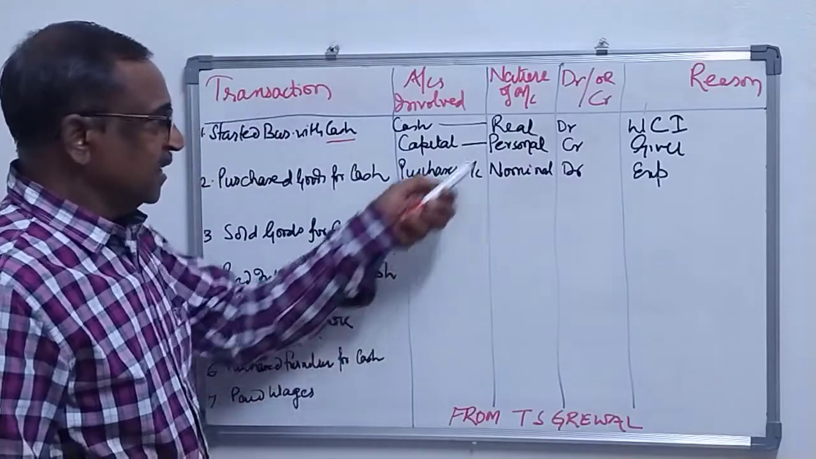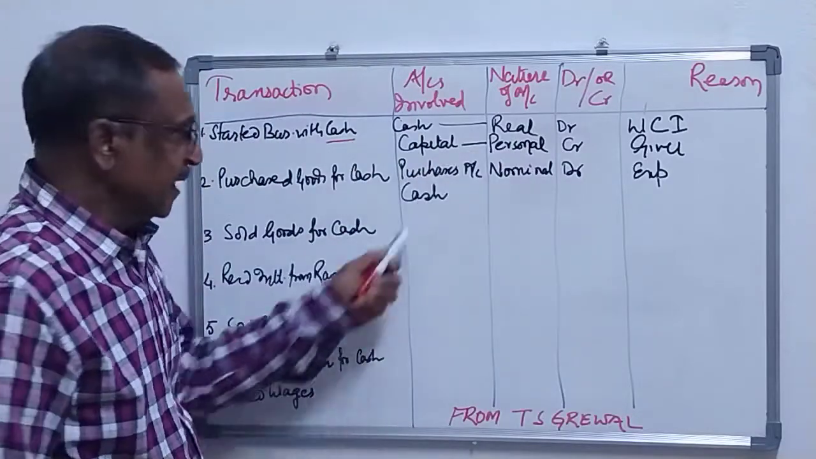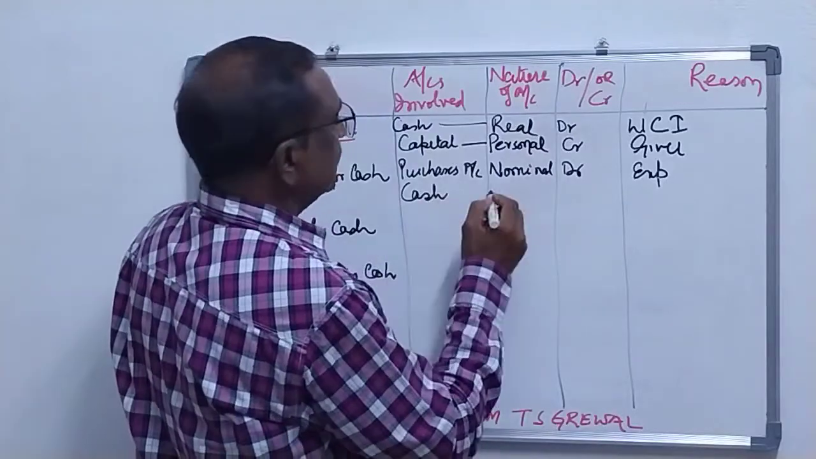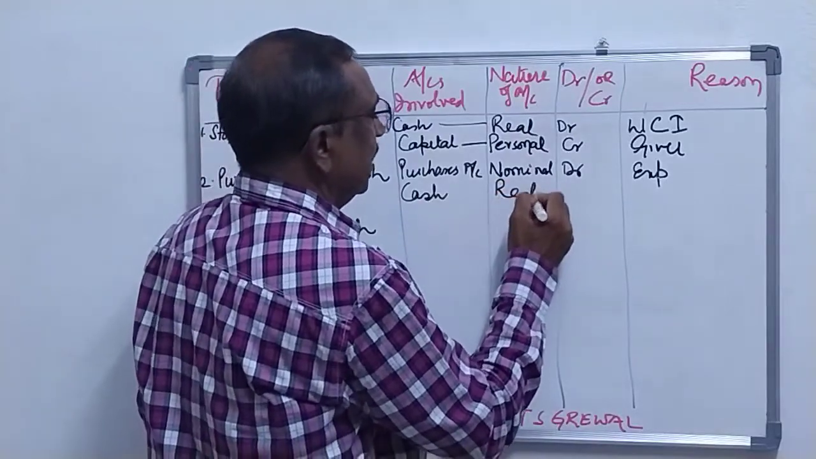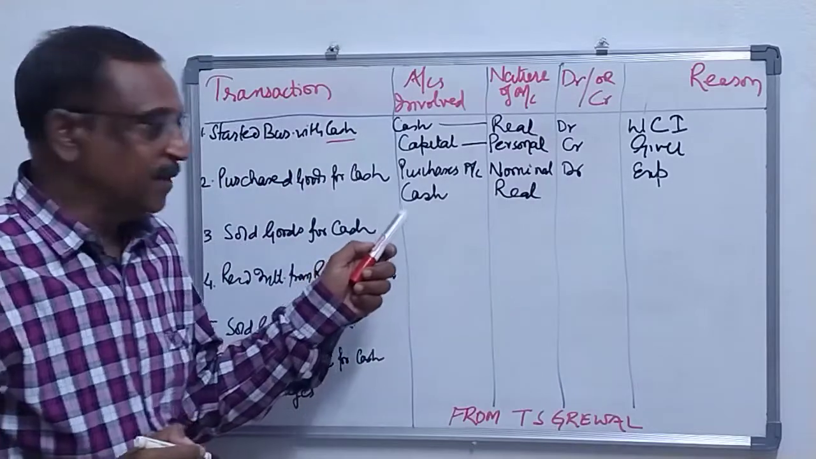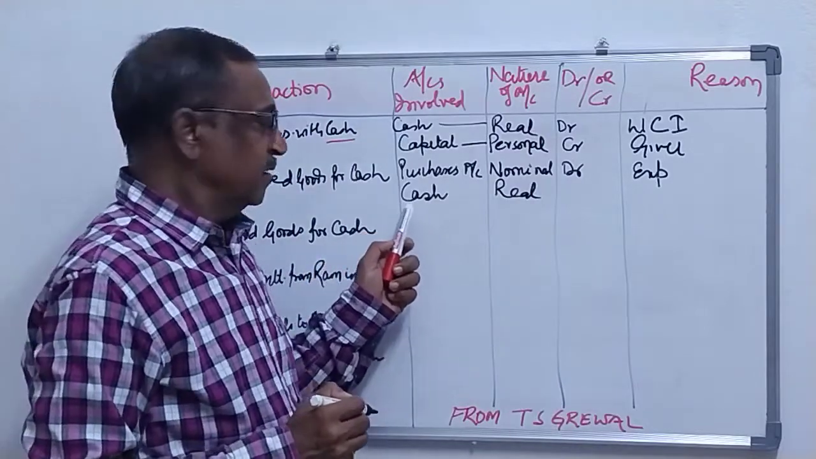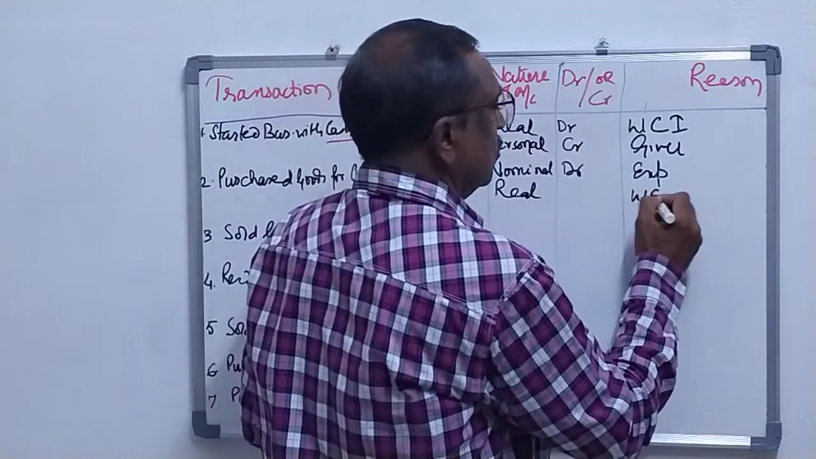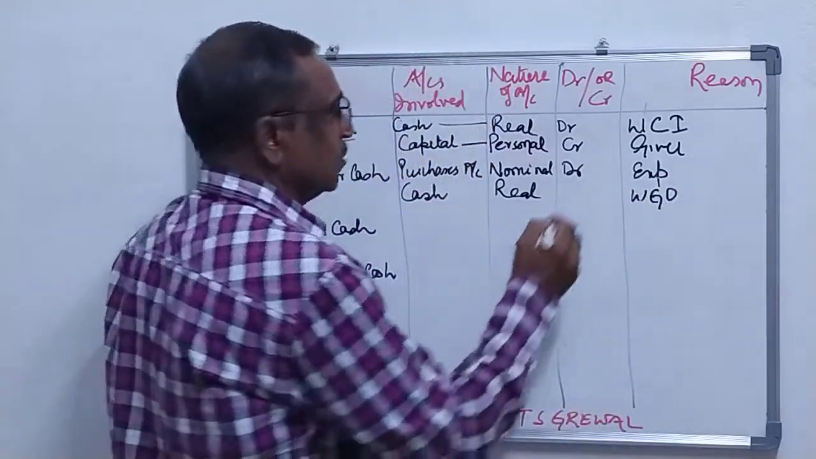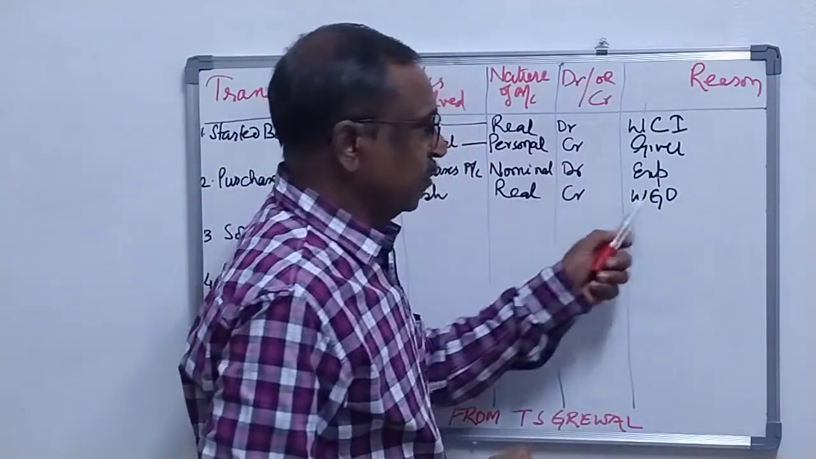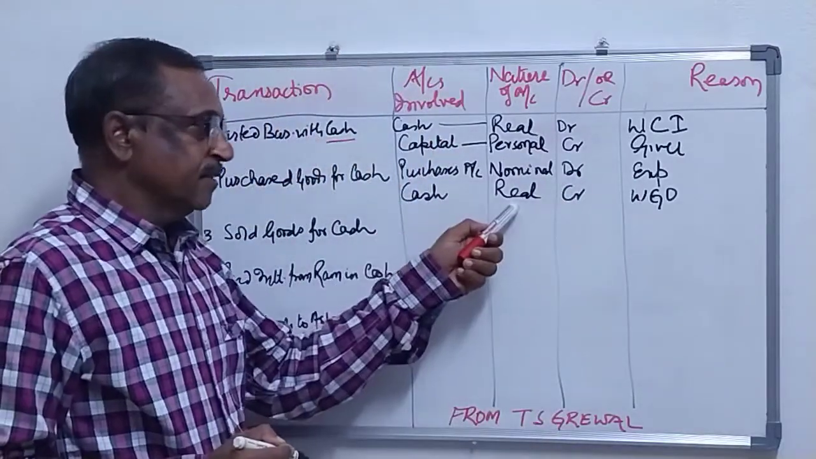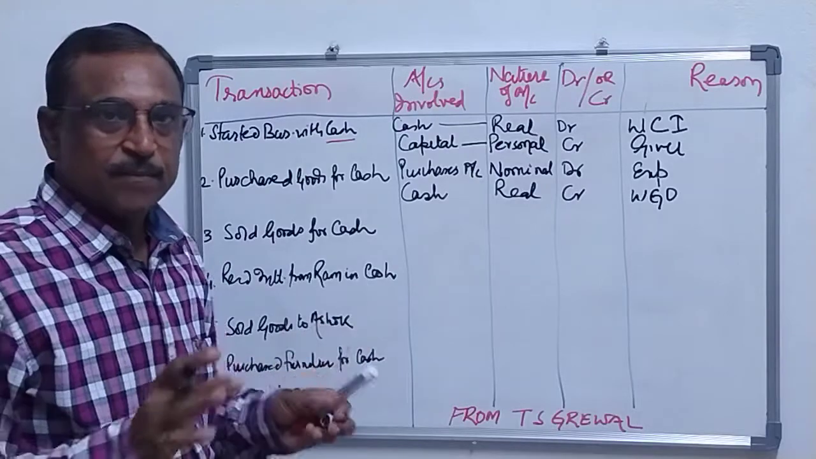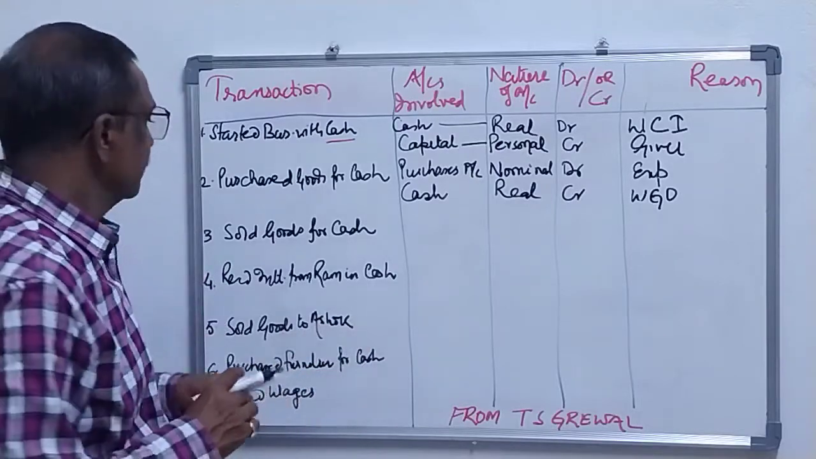Now cash. Cash is a real account and it is going out of the business. So the rule that will apply to cash in this transaction is what goes out. So credit. Credit what goes out when there is a real account. Clear? Hope you are getting things in a better way now.